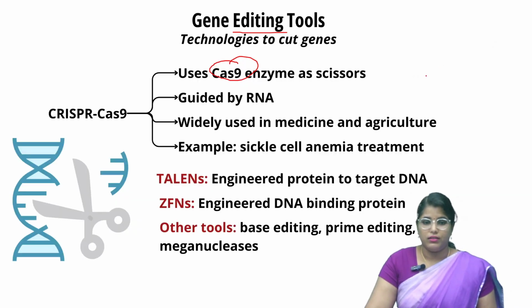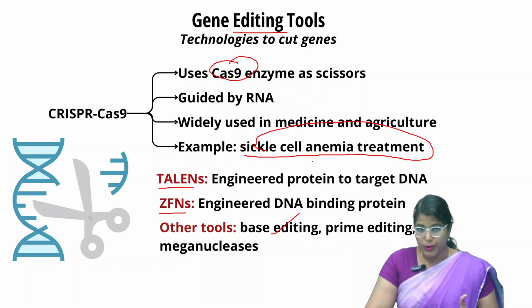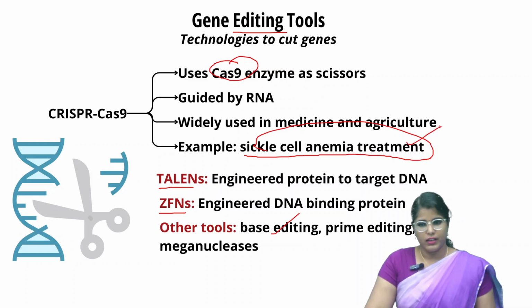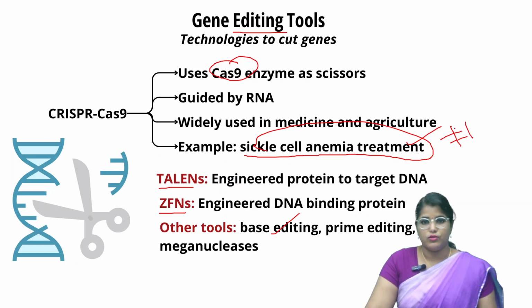Apart from that, we have other tools like TALEN, ZFN, and others like base editing and prime editing. You can go through them as well. For example, very recently, sickle cell anemia treatment has been popularized in the USA, even though it is very costly. There is no alternative for sickle cell anemia except stem cell therapy, bone marrow transplantation and blood transfusion. Apart from that, we can edit the exact trait that is causing sickle cell anemia. This is a very new update, so make note of it.